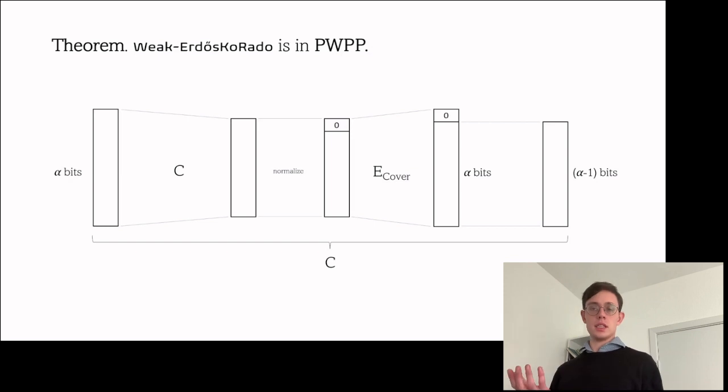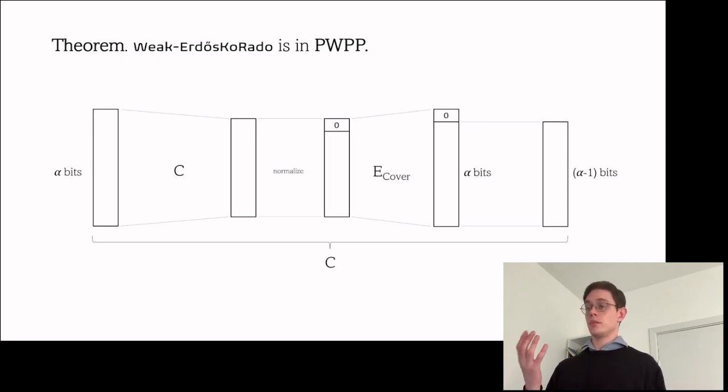Note that this is indeed an instance of a weak pigeon, because we have a circuit that shrinks by 1 bit. What we want to argue now is that we can find any of the solutions we have to the EKR problem. If we don't have something that's actually an n-set, like I said, this encoding function would just arbitrarily map it into one of the other sets, which creates a collision, because the cover encoding function is injective.